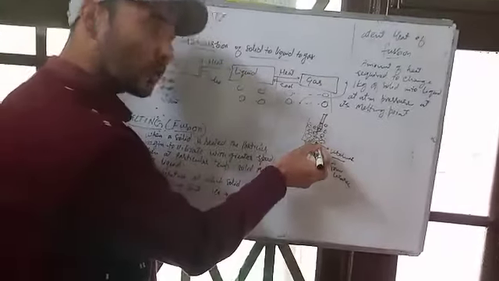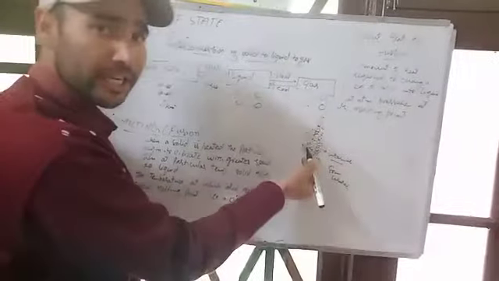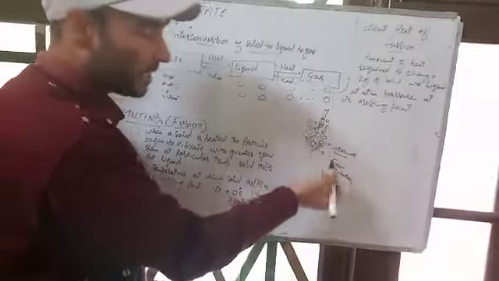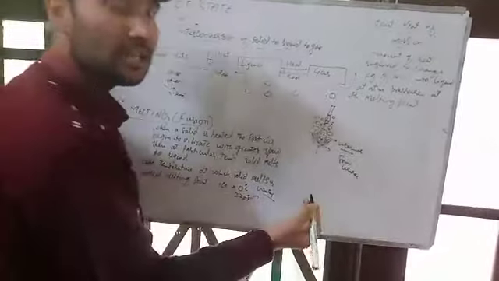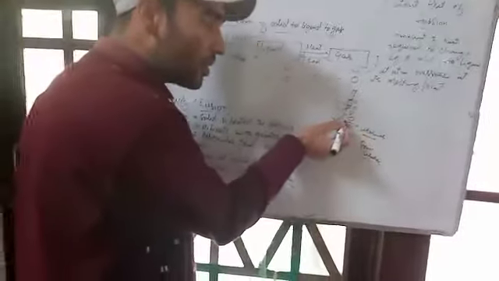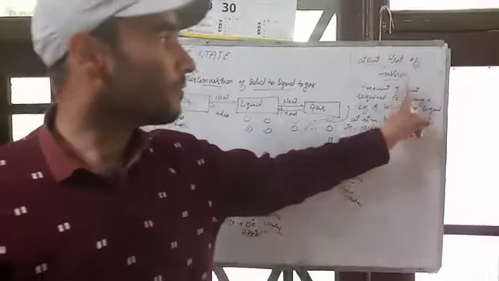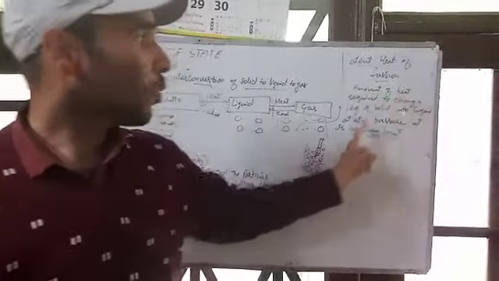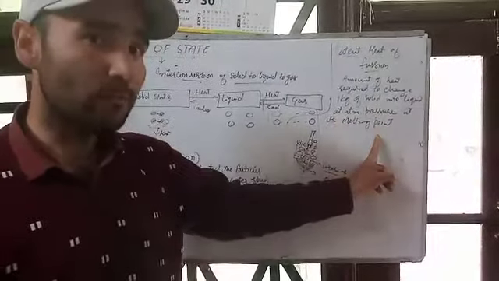Because in this water I supplied some heat that remained hidden in it, while in snow water that hidden heat is not present. This heat which remains hidden in the water molecules is known as latent heat of fusion, or hidden heat of fusion. What is latent heat of fusion? It is the amount of heat required to change 1 kilogram of solid into liquid at atmospheric pressure at its melting point.